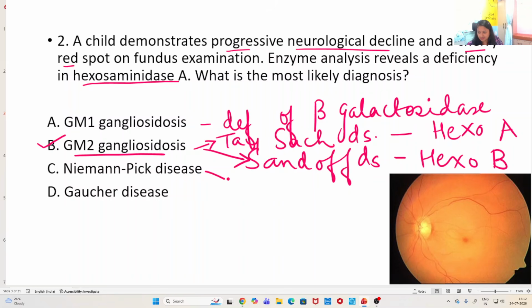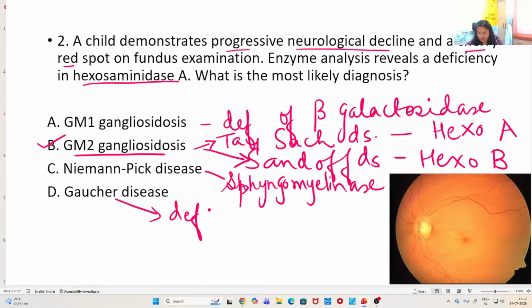Niemann-Pick disease, we know that the enzyme deficient in Niemann-Pick disease is sphingomyelinase, right? And in Gaucher disease, there is deficiency of glucocerebrosidase. This picture here is showing you a cherry red spot.